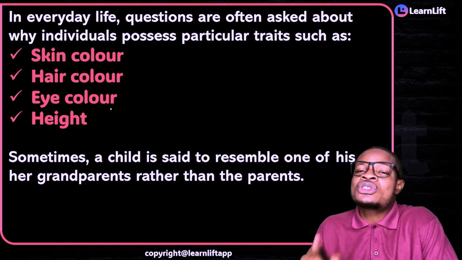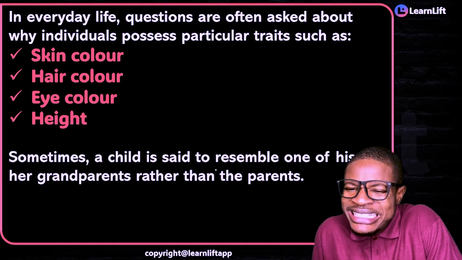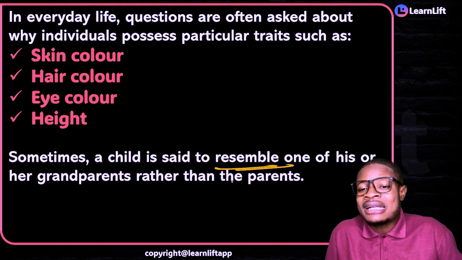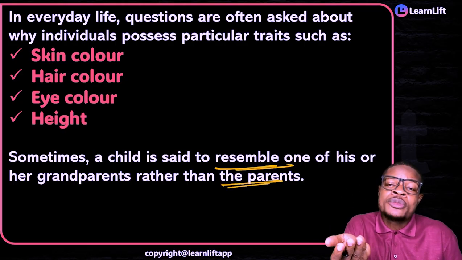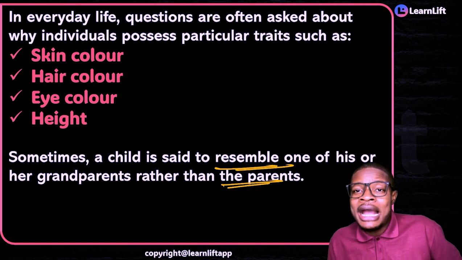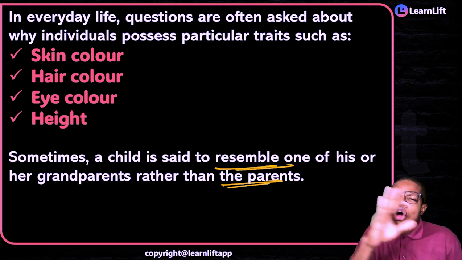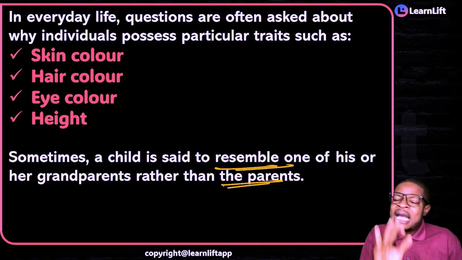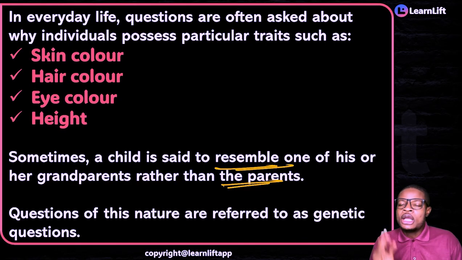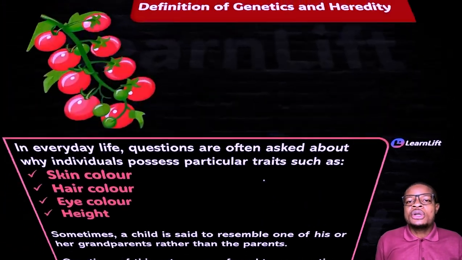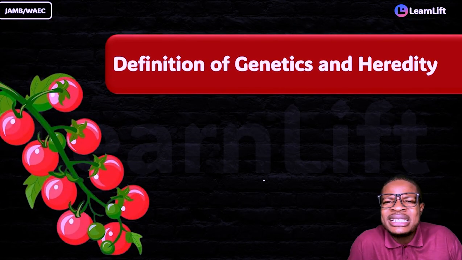And don't forget that sometimes a child is said to resemble one of his or her grandparents, right? Rather than even the parent itself. There are some children that when you look at them, you say, this boy looks exactly like his grandfather. All of these things are under genetics. And as we move, I will explain them in detail. Questions of this nature, where do we look at them? Genetics, majorly.